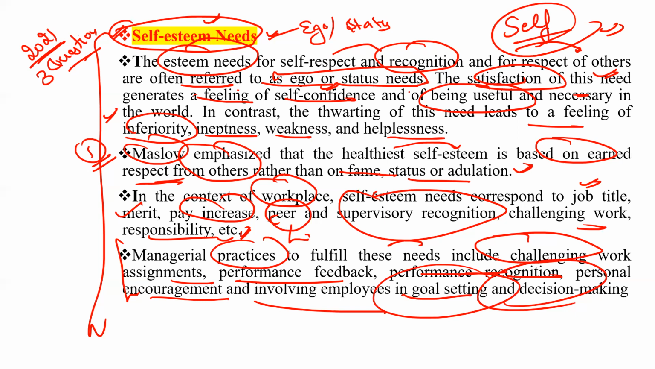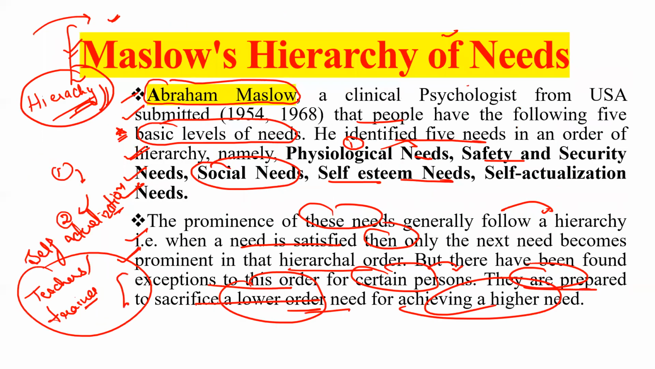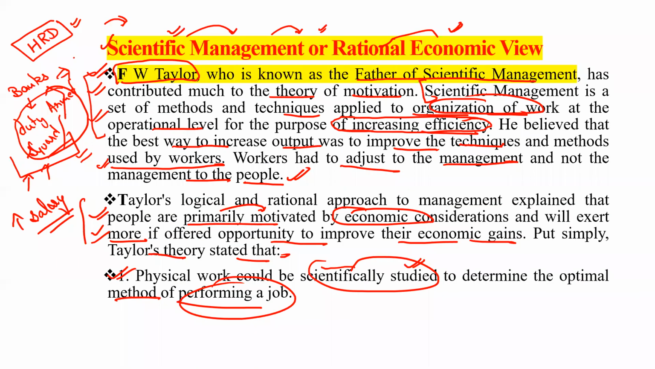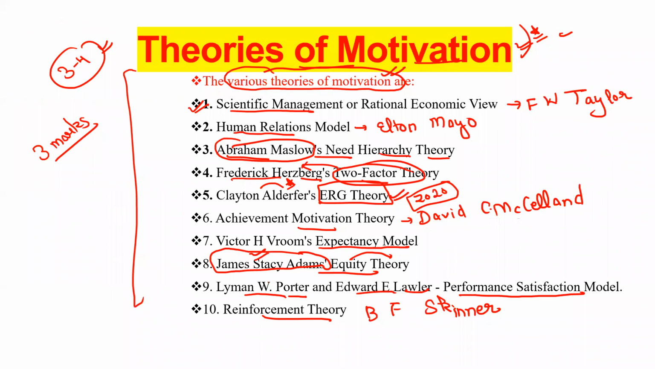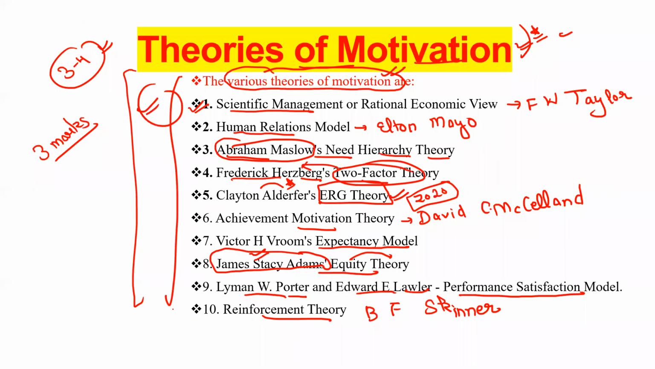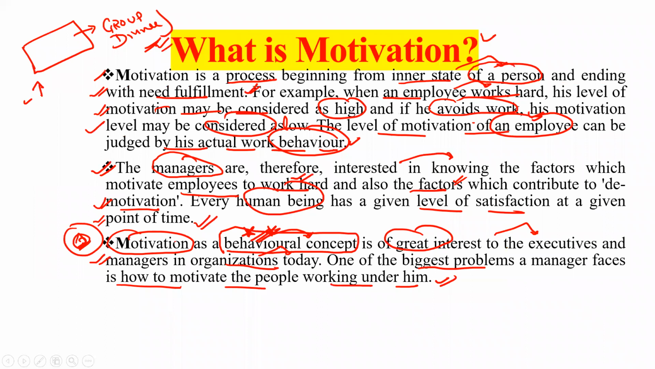In this session we discussed Maslow's hierarchy of needs, the human relations model, scientific management or rational economic view, all these theories. We have already covered who gave which theory. One question we will definitely get is which theory is given by which person, and from where the word motivation is derived. So you have to remember all these things.